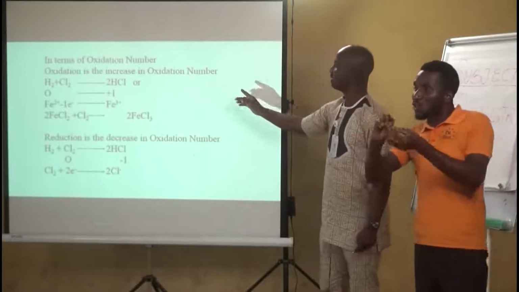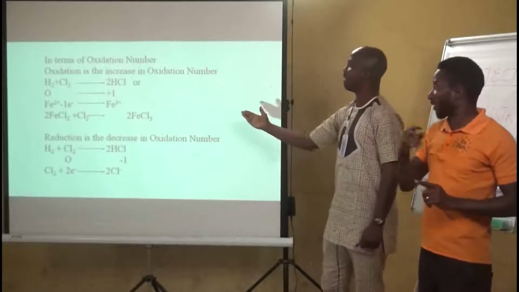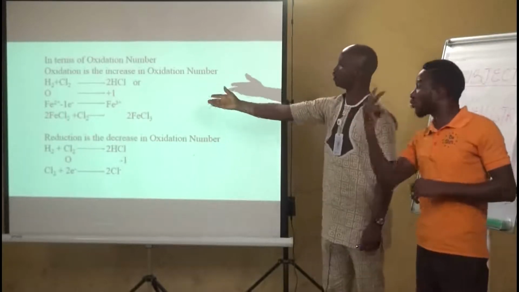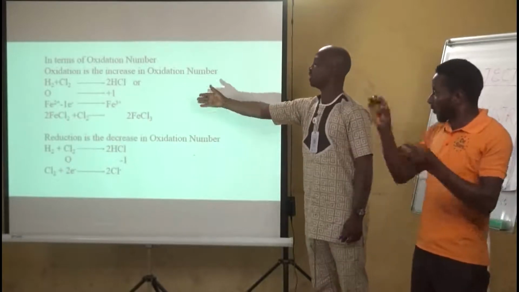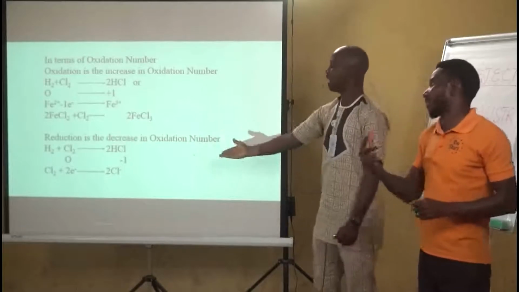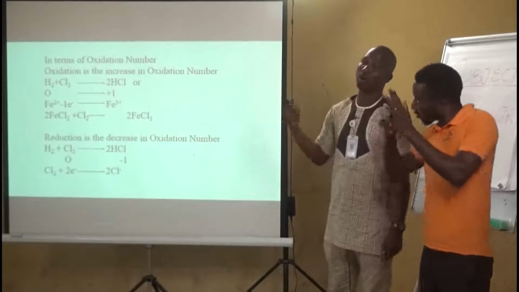So you can also see it there, Fe2+ to Fe3+ by the loss of an electron. And if you see it in an equation, iron(II) chloride plus chlorine gives you iron(III) chloride. It has been shown here that oxidation is the loss of electron, and here it has been shown that reduction is the gain of electron.